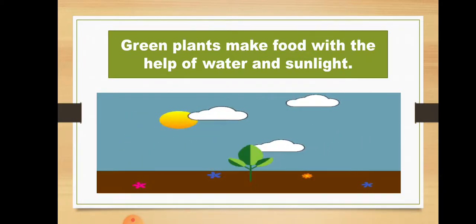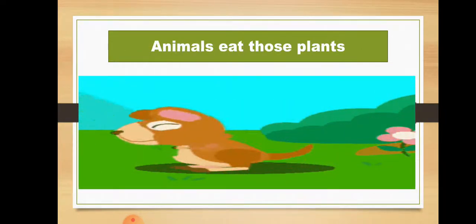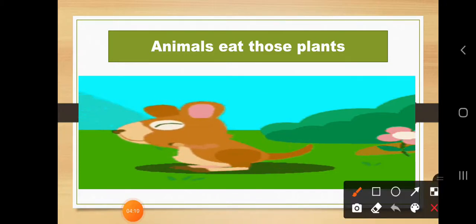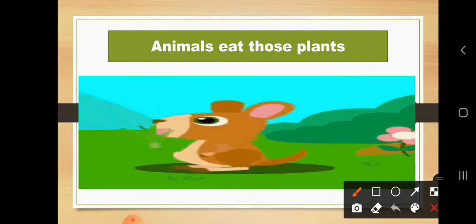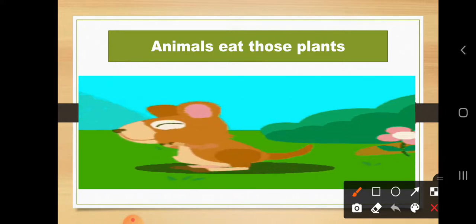But when we are talking about other animals, here you can observe a very small squirrel. It is also considered an animal. So what is the food of this squirrel? Here the squirrel is eating green grasses. Wow, yummy, see how they are eating the green grasses. So some animals eat those plants. Whatever plants are present in our nature, some of the animals eat those plants.